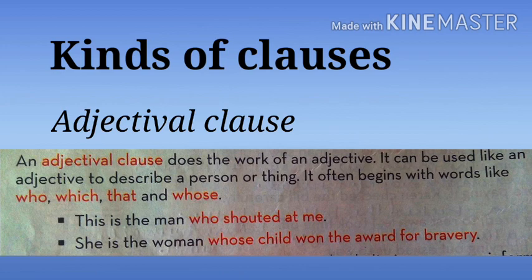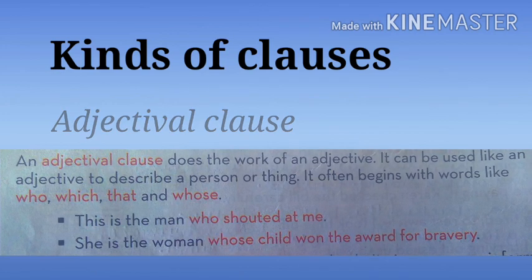Here we have the group of words whose child won the award for bravery. Since this sentence has whose, which is our subject, this group of words becomes our adjectival clause because it is describing whom? The woman.